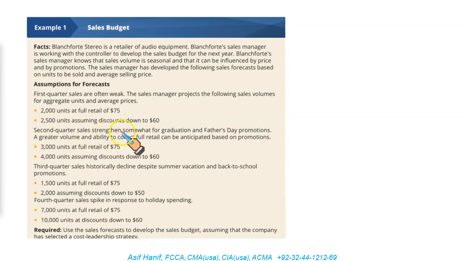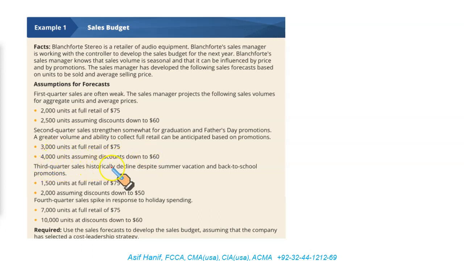Second quarter sales strengthen somewhat for graduation and Father's Day promotion. A greater volume and ability to collect full retail can be anticipated based on promotions. If you sell at full price 75, this is the volume. At a discount price of 60, the volume goes up to 4000.